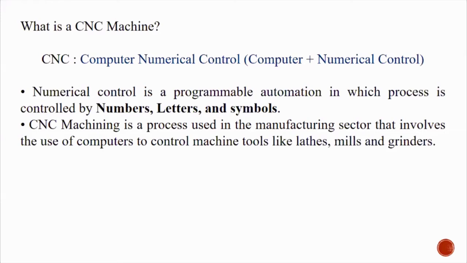Numerical control means you program the manufacturing sequence with the help of numbers, letters and symbols. But if this numerical control is controlled or governed by the computer, then it is called computer numerical control. Is it clear to you all?